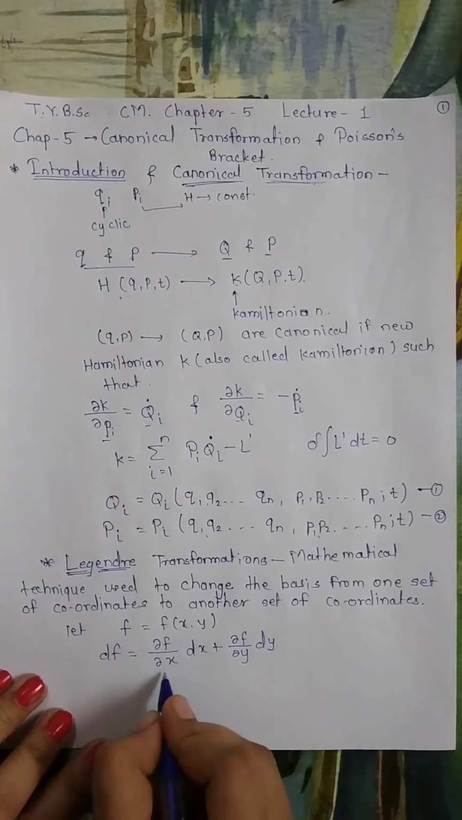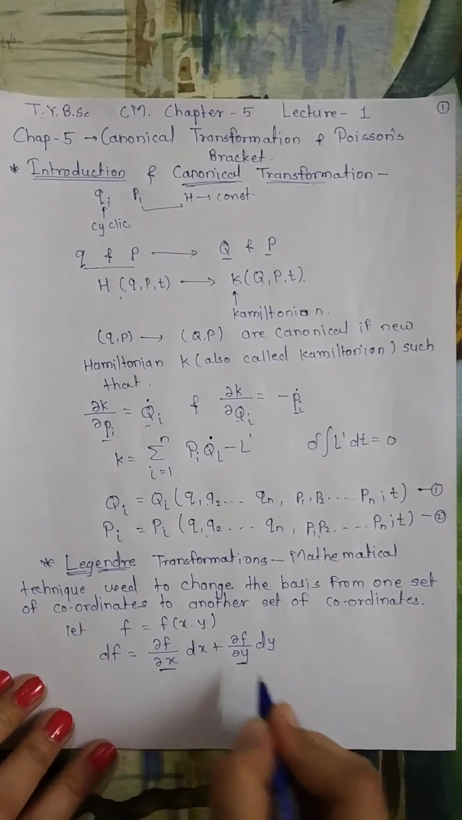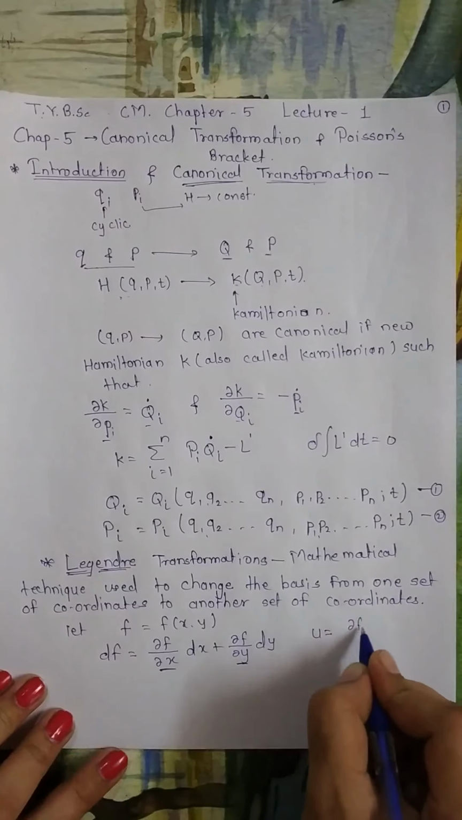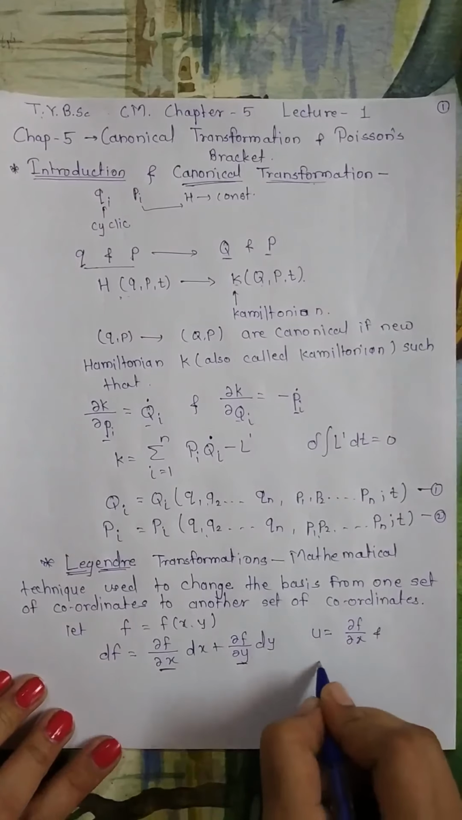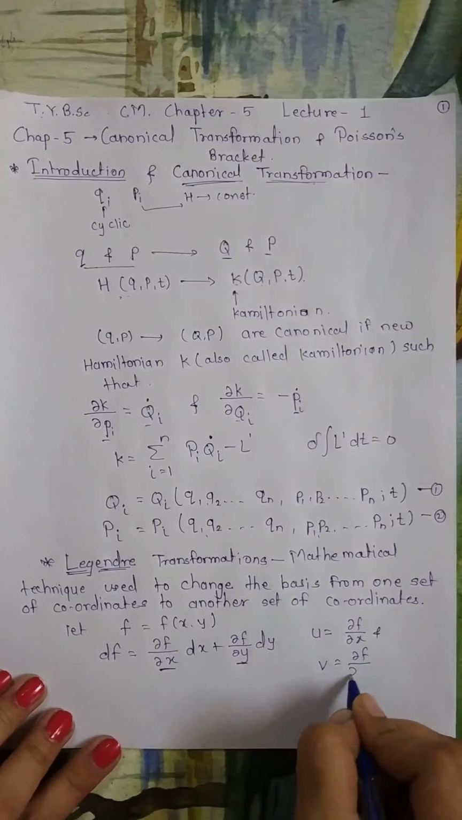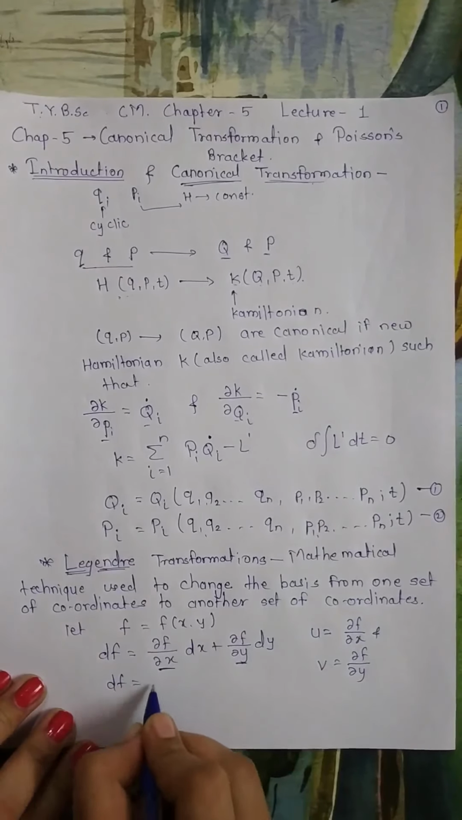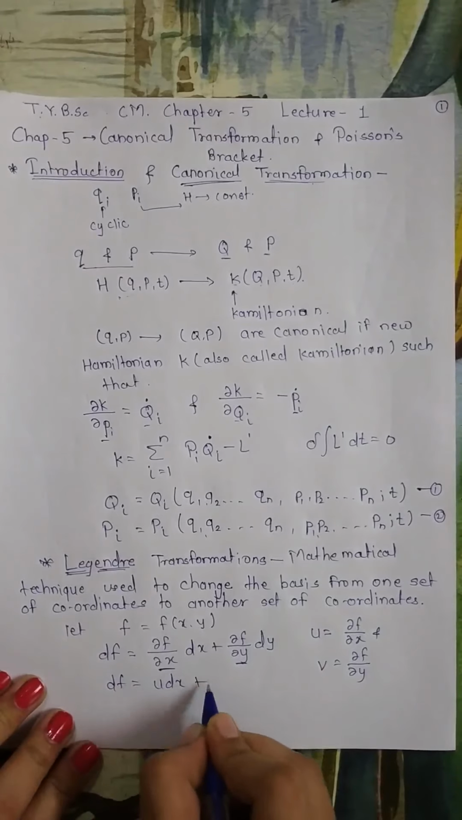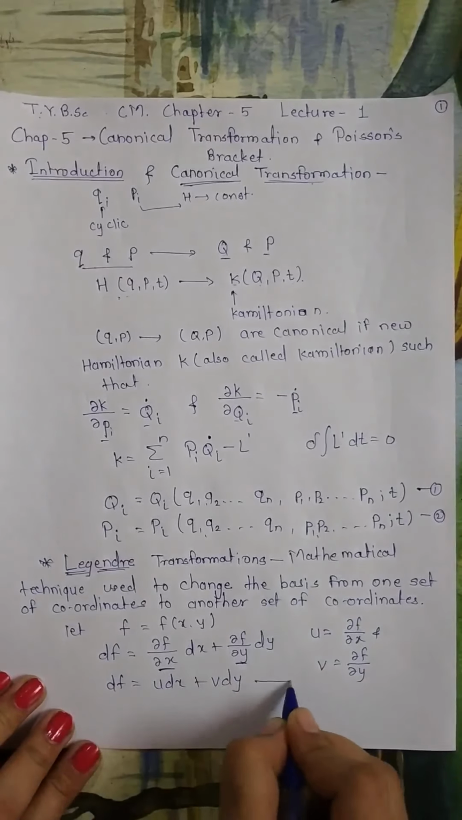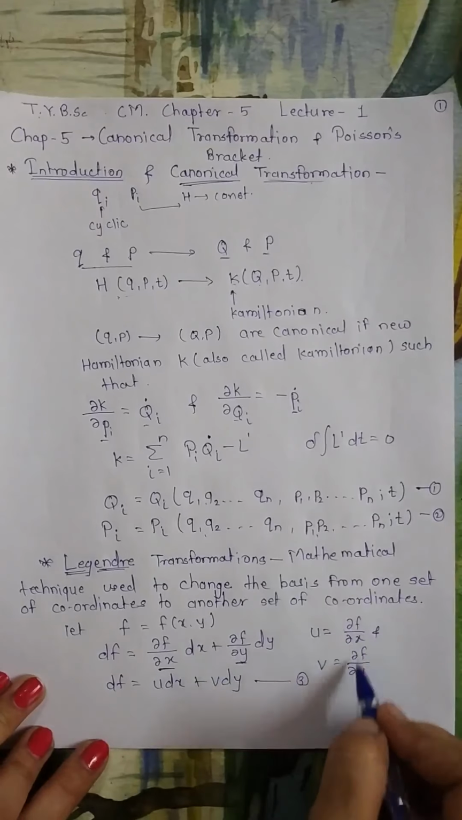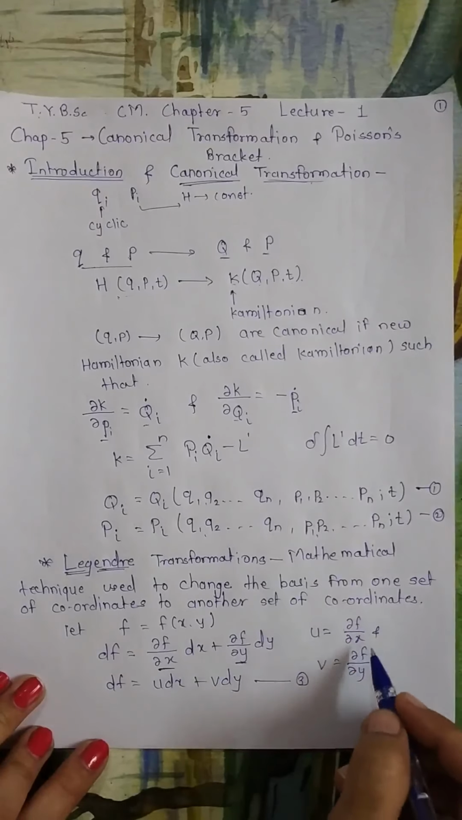So here, if I consider this as u and this as v, this means u is equal to ∂f/∂x and v is equal to ∂f/∂y. If we do this substitution, we will get df as u dx plus v dy. Let's say this is equation number 3, where u and v are these substitutions we have made.